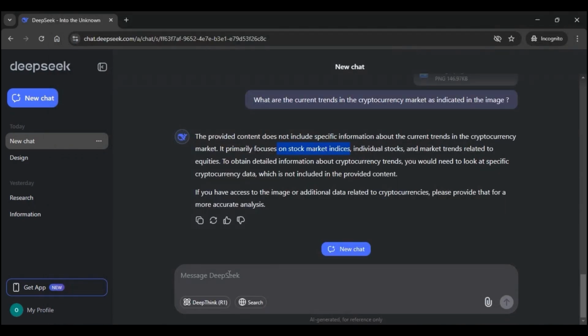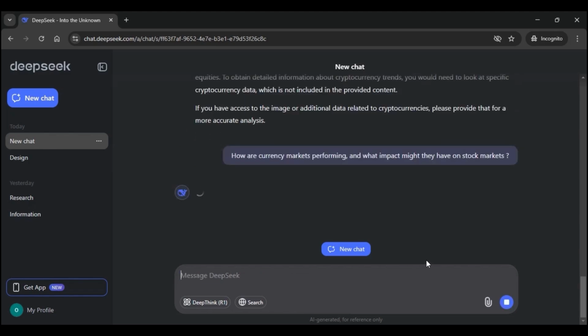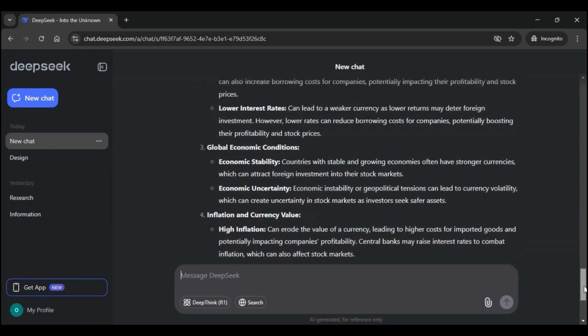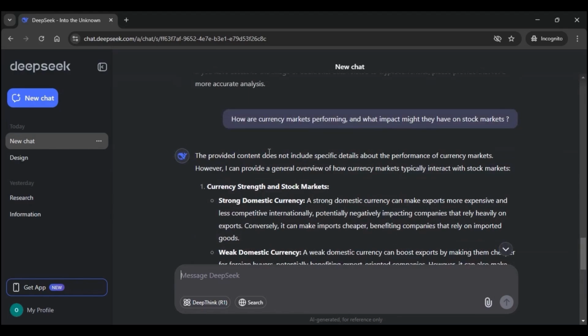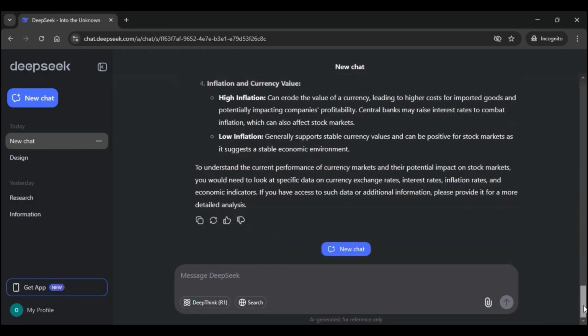Therefore, let me ask another question. Okay, again it says that the provided content does not include specific details about the performance of currency markets. Therefore, it has given us a general overview of how currency markets typically interact with the stock markets. Pretty fair. So we can modify our question or fine-tune our question to get the desired output.